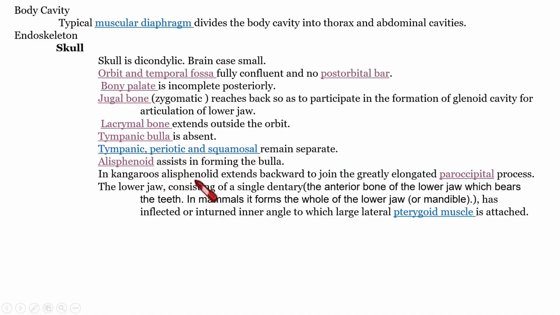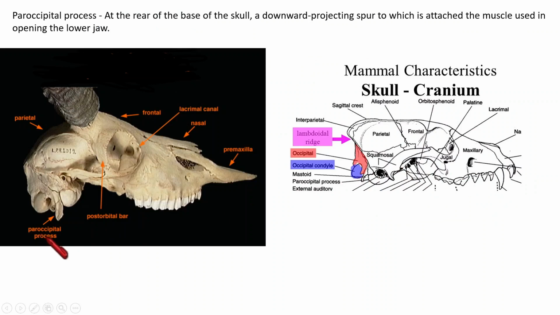One more point regarding this alisphenoid bone. It extends backwards, and we know where it is located. It extends forward to join the greatly elongated par-occipital process. To join with that process, this is in kangaroo, that we need to note. In the case of kangaroos, this alisphenoid extends backward. So I am going to show you what that par-occipital process is. This is the par-occipital process, and it is for joining with or articulating with the lower jaw in the case of kangaroo.